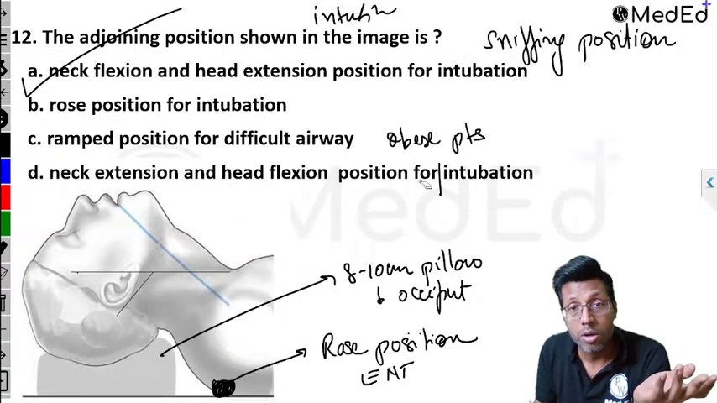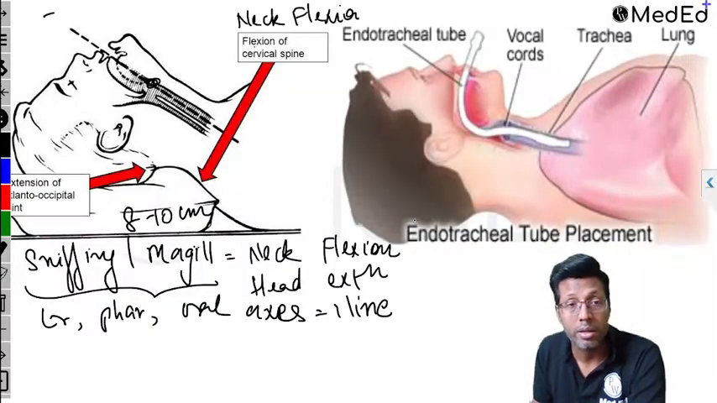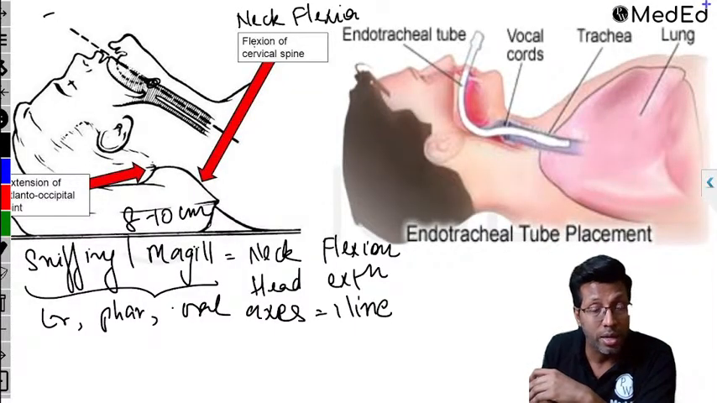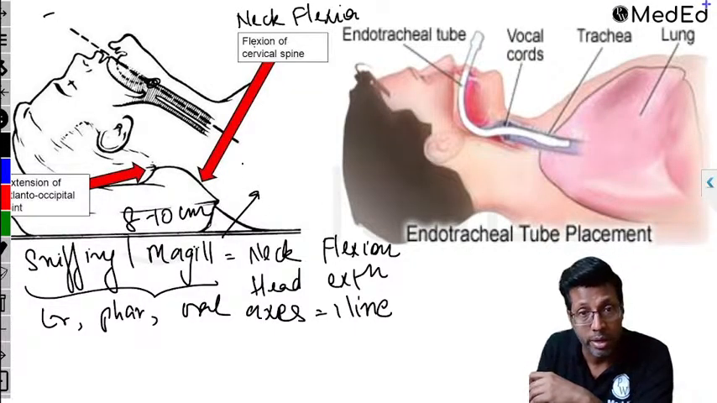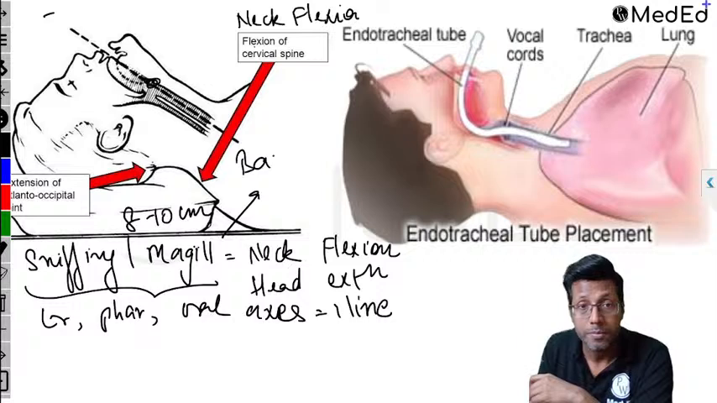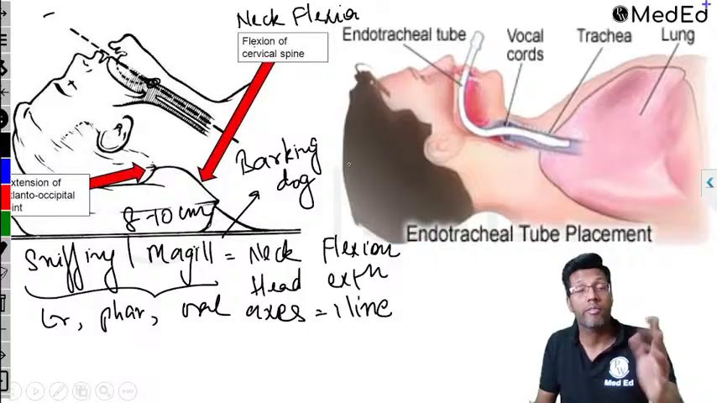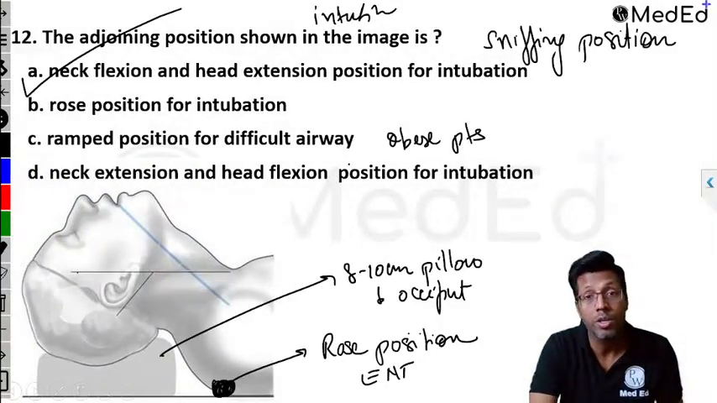Okay. And the barking dog is the same position. A lot of people call it a barking dog position also. Sniffing or McGill position is also called a barking dog position, because the dog barks also like that. The point is to be aware of what the points should be: head extension and neck flexion should be there in the patient for the intubation position.